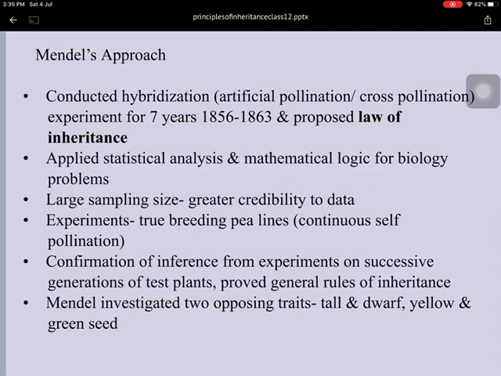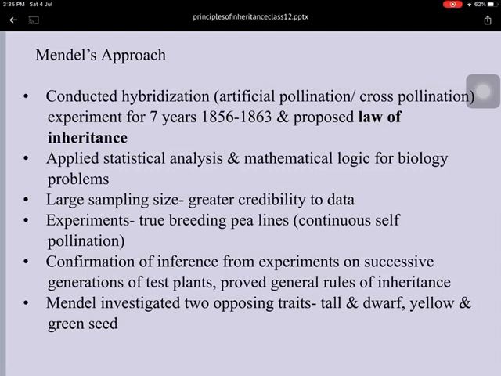His theory is actually based on experiments. He developed true breeding pea lines by continuous self pollination. He also confirmed the inference from experiments on successive generations of test plants. He proved the general rules of inheritance on the basis of mathematical calculation.